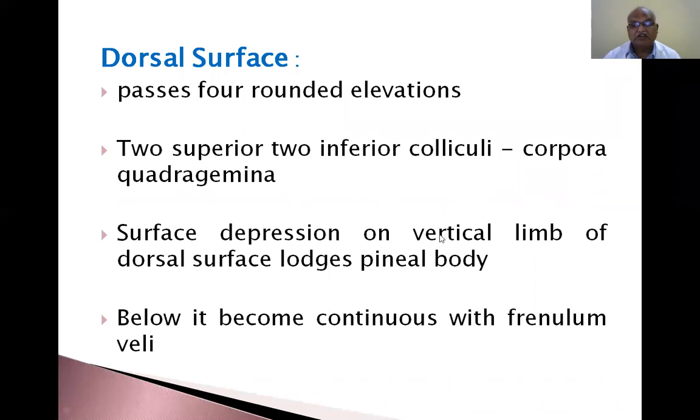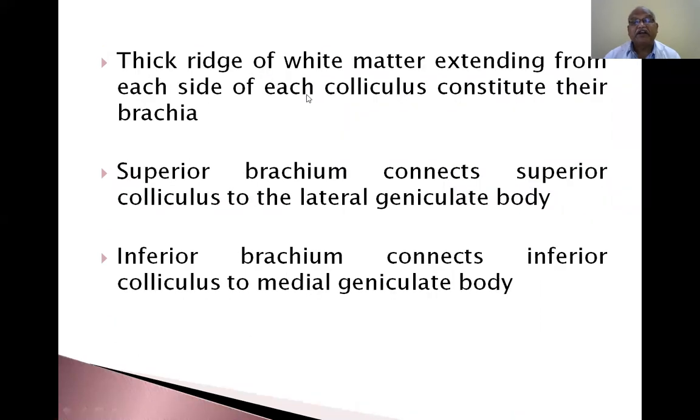Below it becomes continuous with the frenulum veli. A thick ridge extending from each side of each colliculus constitutes their brachium. So there are 2 superior colliculi and 2 inferior colliculi. From the lateral side of the superior colliculus, a thick ridge of white matter extends to the geniculate bodies. The superior brachium connects the superior colliculus to the lateral geniculate body. The inferior brachium connects the inferior colliculus to the medial geniculate body.